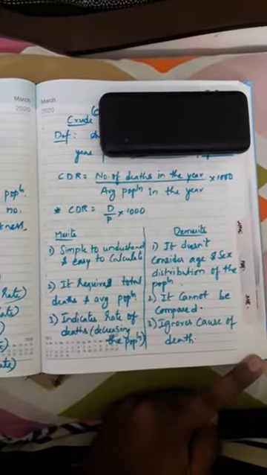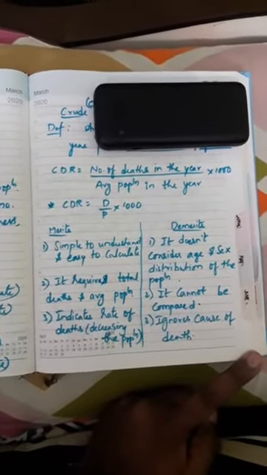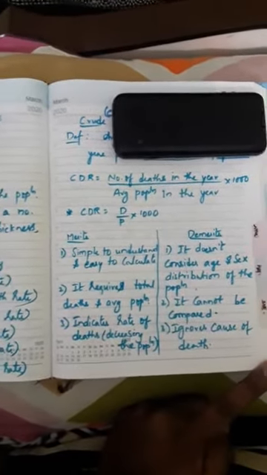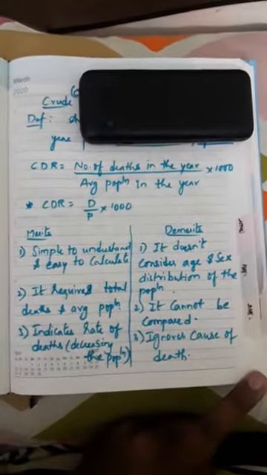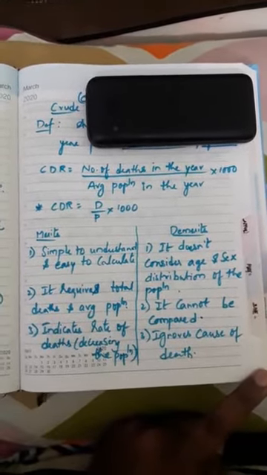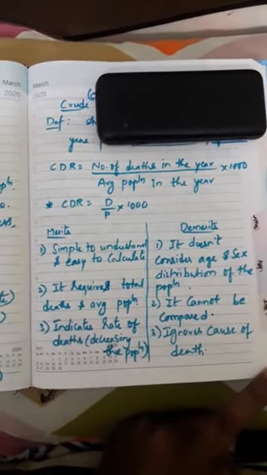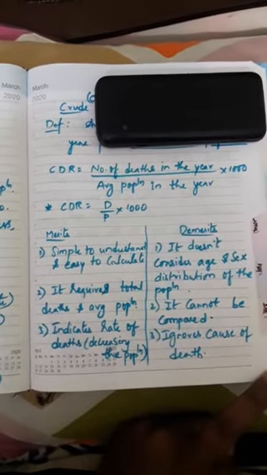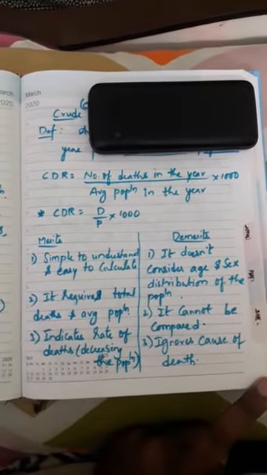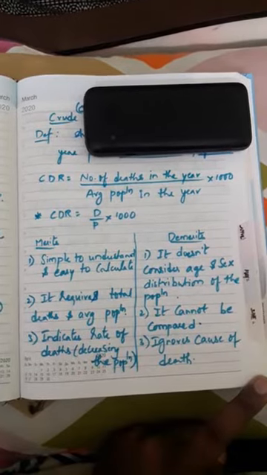So in those age groups, below 5 years and above 60 or 70 years, the death rate will be higher than the normal age deaths, from say 10 years to 45 to 50 years, which will be a little lesser than among these two age groups. So it cannot be used for comparing the deaths of different populations.